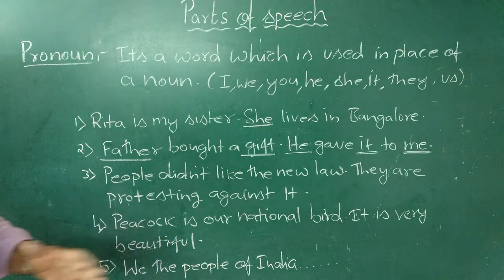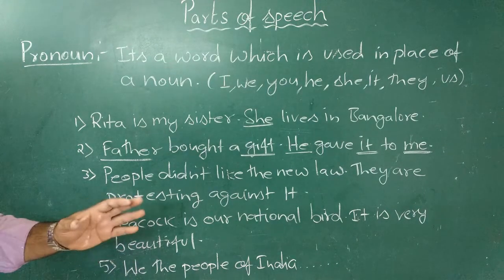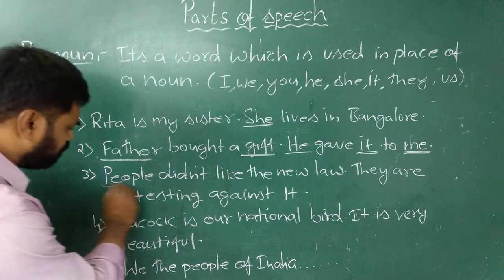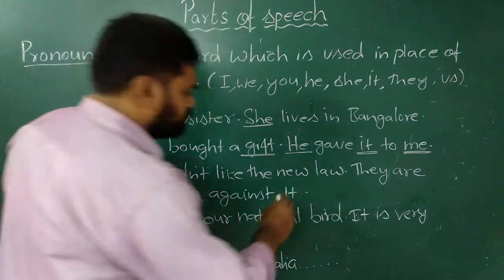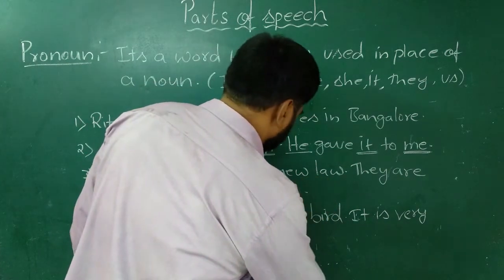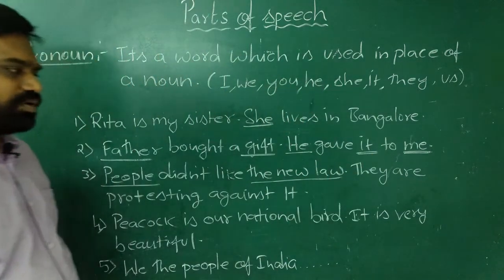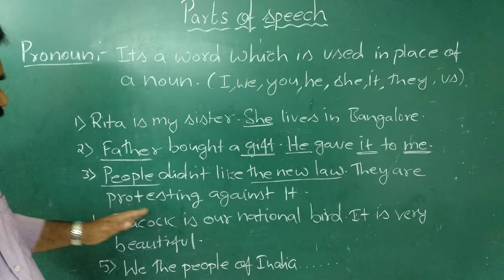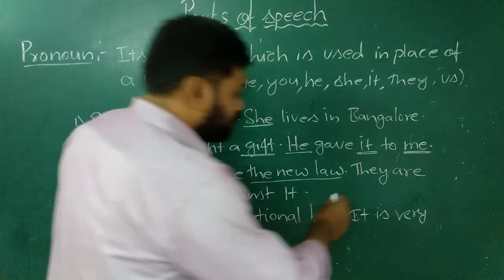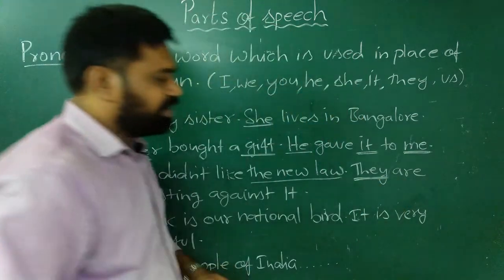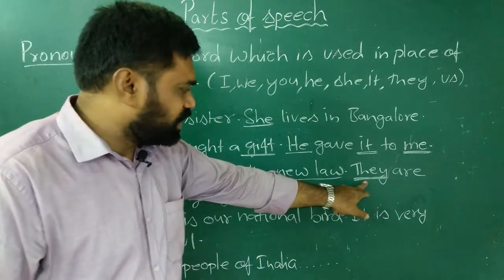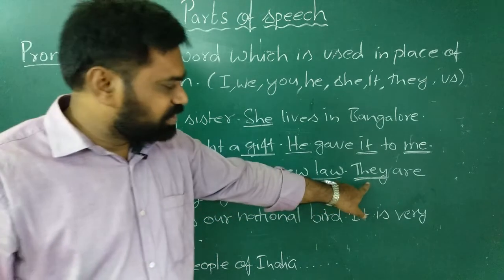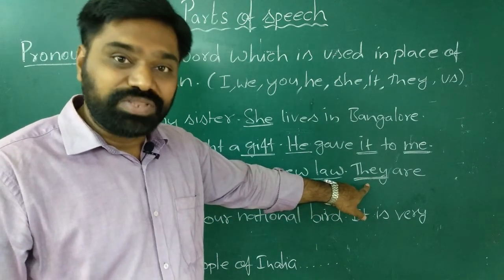People didn't like the new law. They are protesting against it. Here, people is a noun, and the new law is also a noun. Now see the second sentence. They are protesting against it. So you can see here that this word they is a pronoun. This word they replaces the noun people. Instead of people, I am using they. So they is a pronoun.